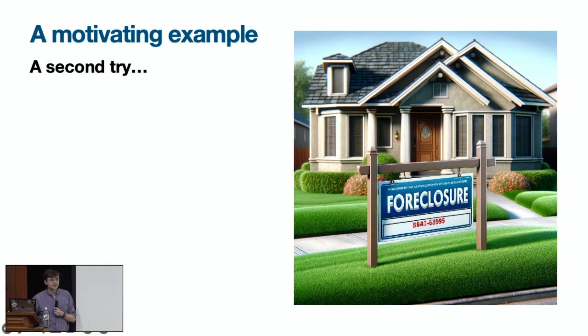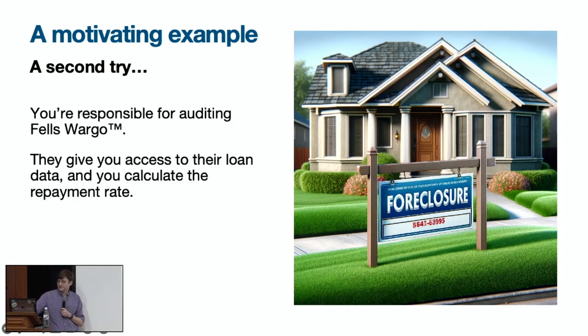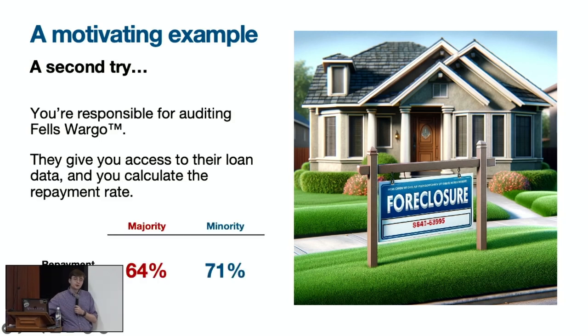Okay, so let's say that we've all now read Becker's Economics of Discrimination, and we've come back to audit Fels-Wargo. And they give us access to their loan data, and we perform the outcome test by calculating the repayment rate for both groups. So we find that the repayment rate for majority borrowers is lower than for minority borrowers. So this is exactly what the outcome test said we should look for if minority borrowers are being held to a higher standard. So the question is: is this compelling statistical evidence of discrimination?